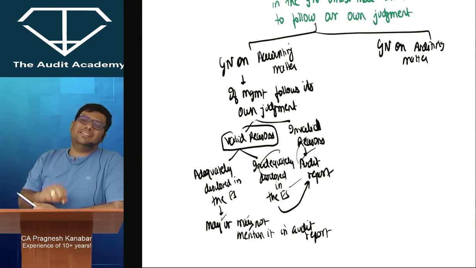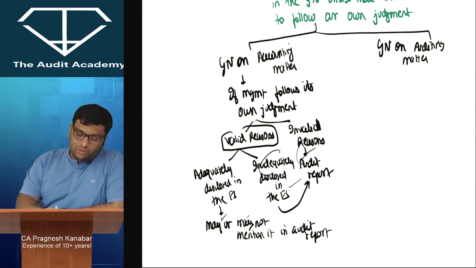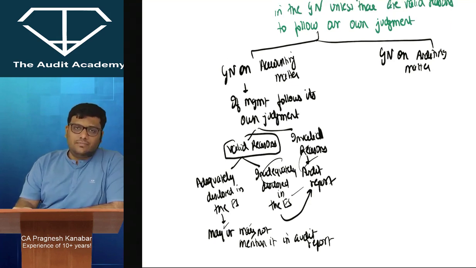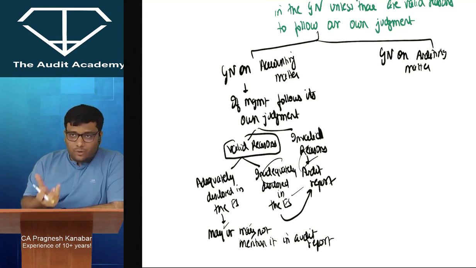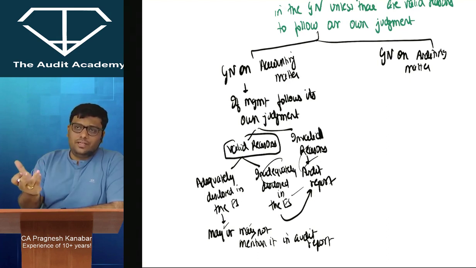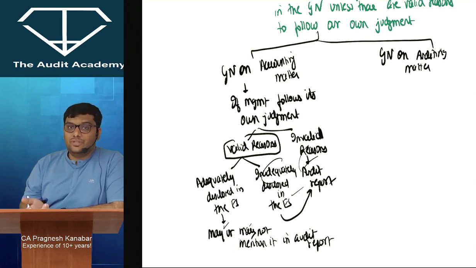MCQ level questions here. For a guidance note on auditing matter, assume it is recommendatory. Alright. The auditor may follow it. In fact, he should normally follow it. But if he has valid reasons, he can follow his own judgment.